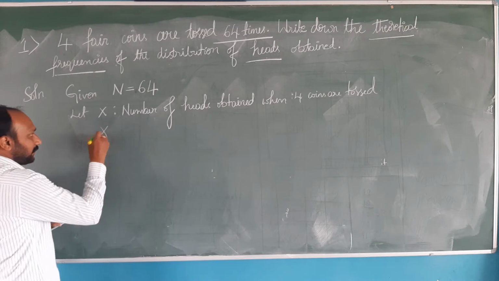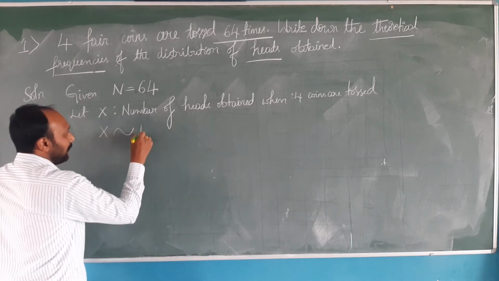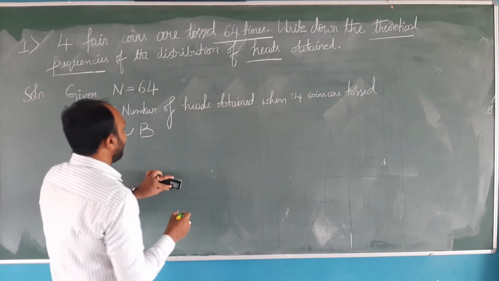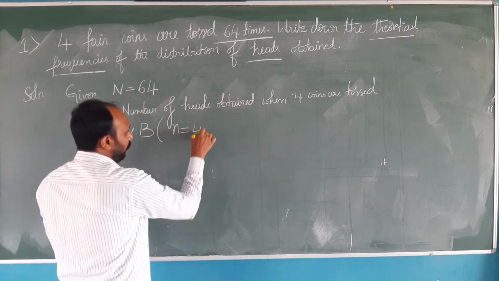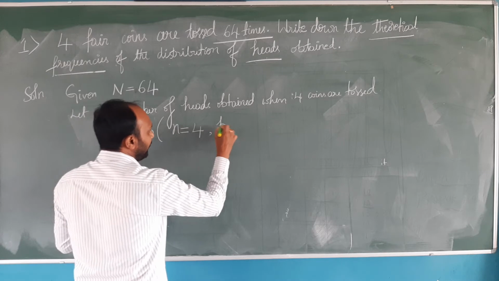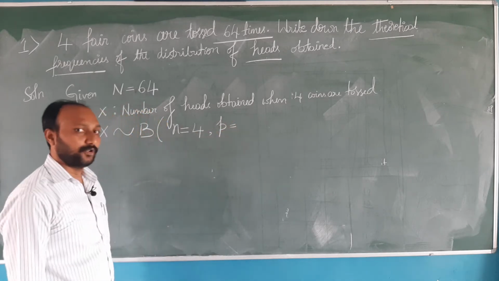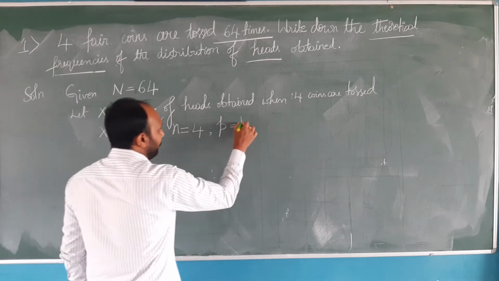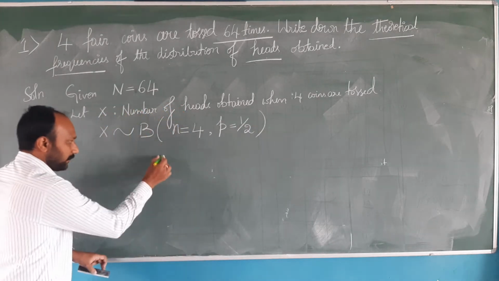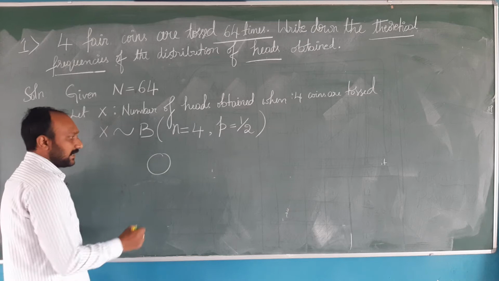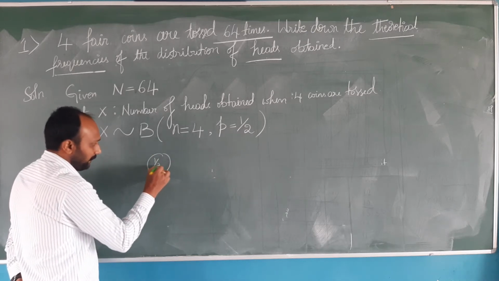Then X is a binomial variate with n equal to 4 and probability of success equal to half. Why half? The reason is when you toss a coin, the chance of getting a head is half.